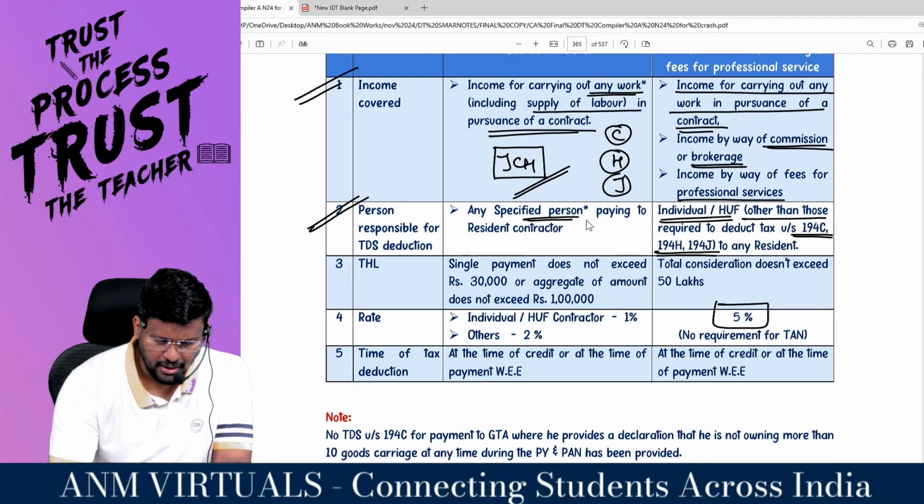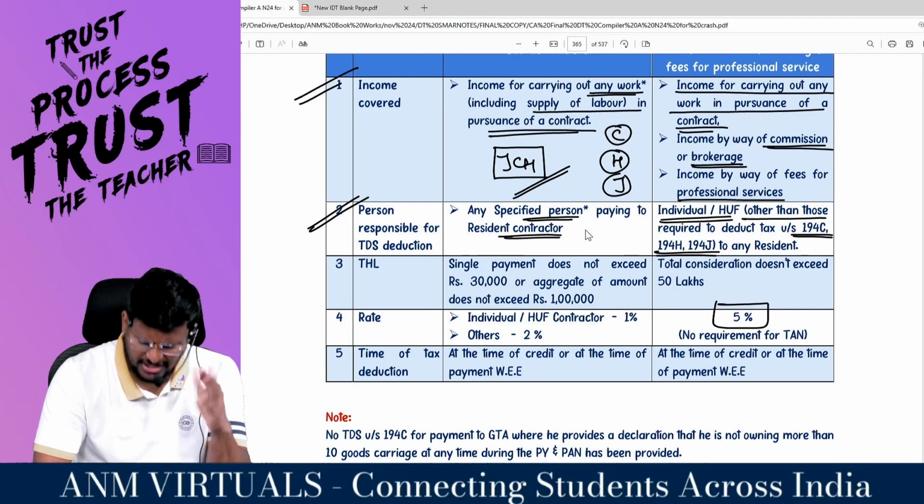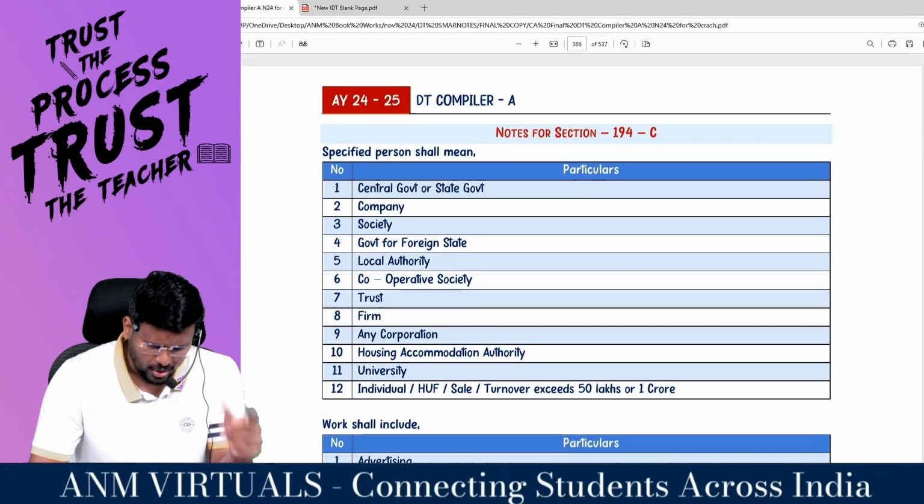Who's the person responsible for deducting TDS? Any specified person paying to a resident contractor. Specified person means everyone in this world is a specified person.